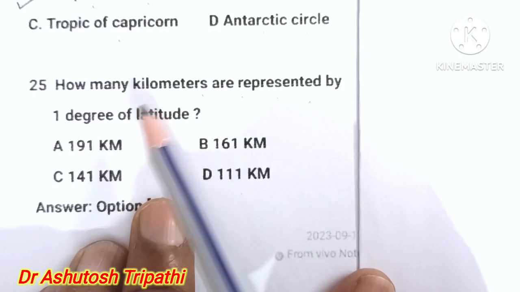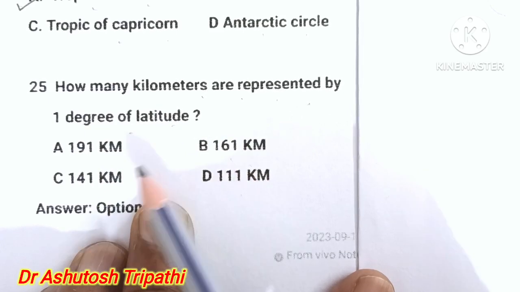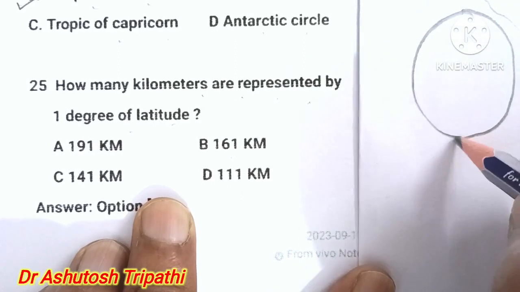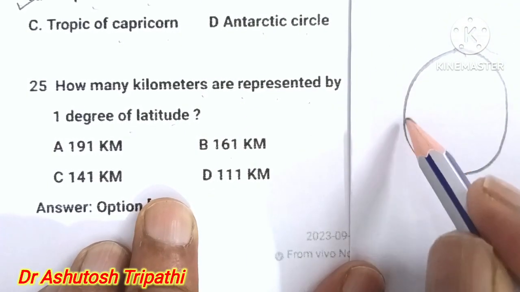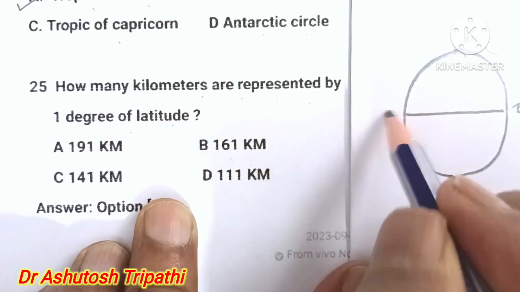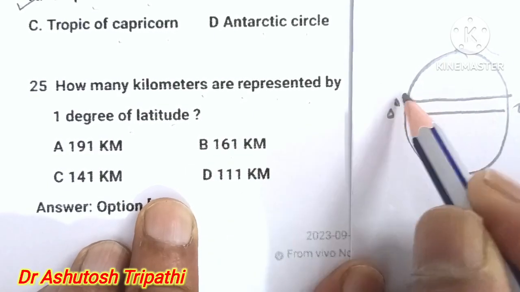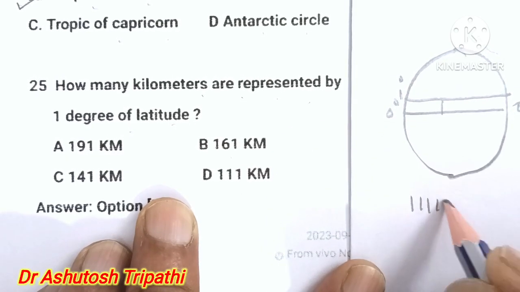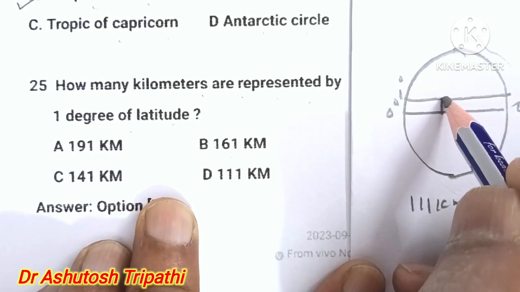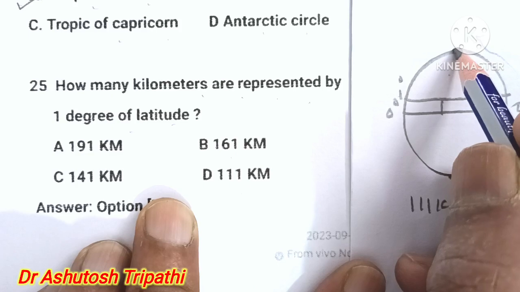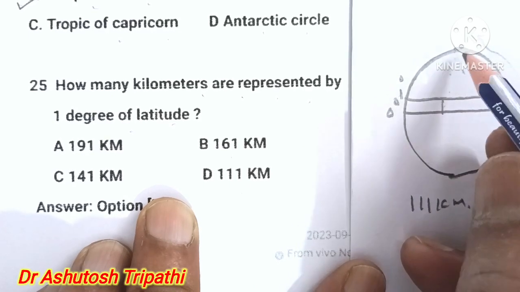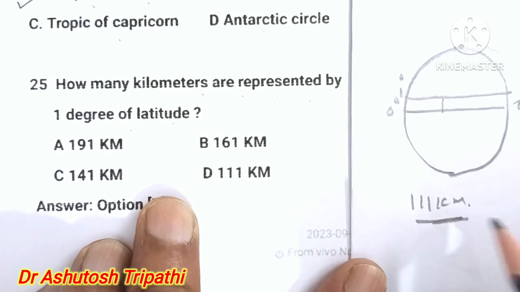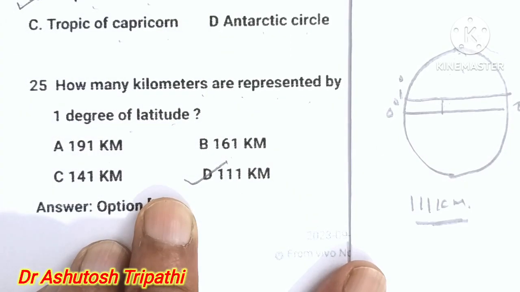How many kilometers are represented by 1 degree of latitude? 191, 161, 141, or 111? Take this diagram. This is 0 degree, and that is the 1 degree. The distance between the 0 and 1 is 111 kilometers. It means each latitude is 111 kilometers far from another latitude. The total distance from one latitude to another is 111 kilometers. The answer D is correct.